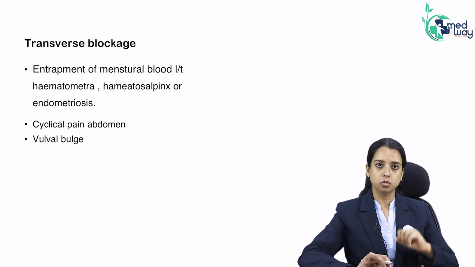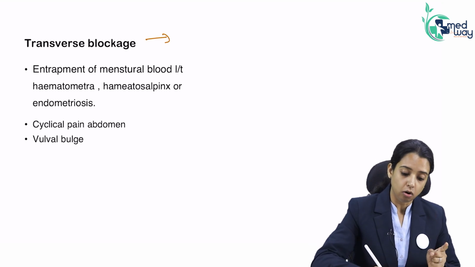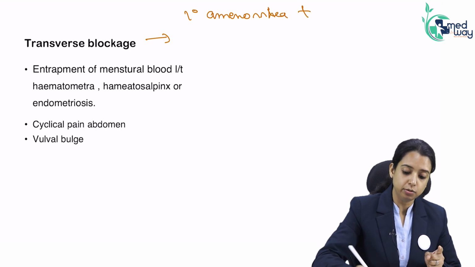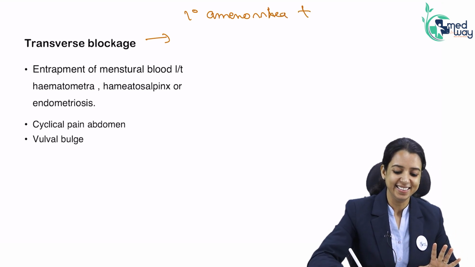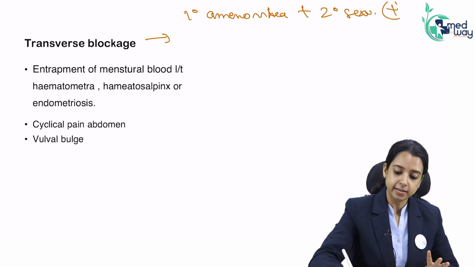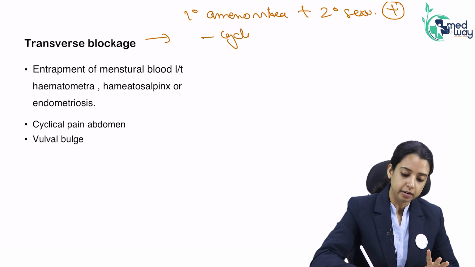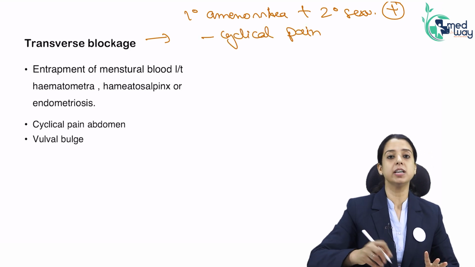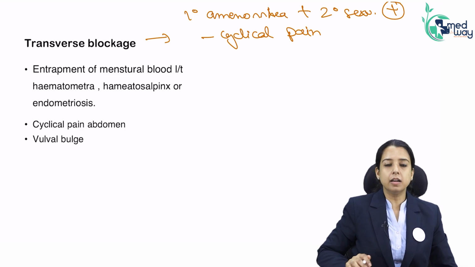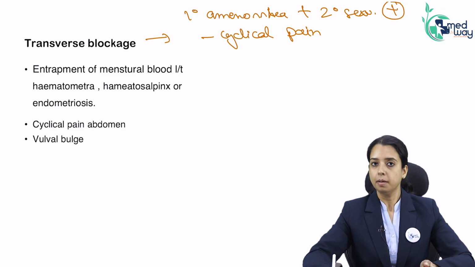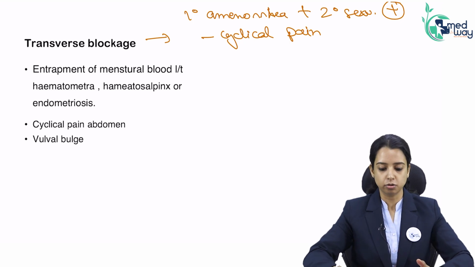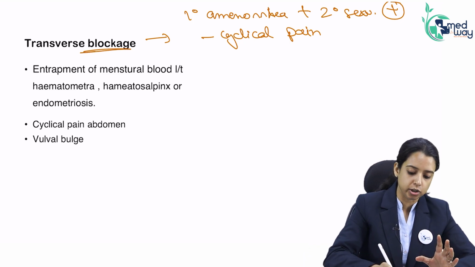Okay, if we talk about blockage, whenever there is blockage, what will the question give you? First of all, primary amenorrhea. You might be bored up till now listening to the same terms again, but this is how it is. With secondary sexual characters present, with cyclical pain. Why is the pain cyclical? There is something happening cyclically every month. What happens every month? Menses. Cyclical pain means her menses are happening, but it is not coming out. So she is having pain cyclically. It is a very clear indication of blockage.